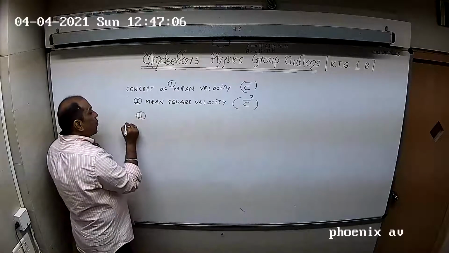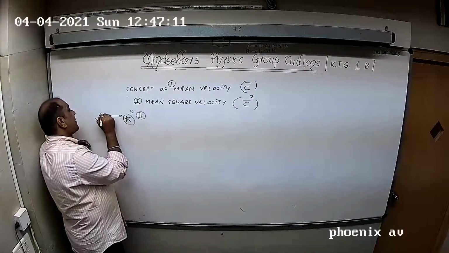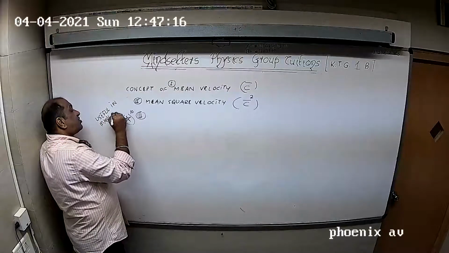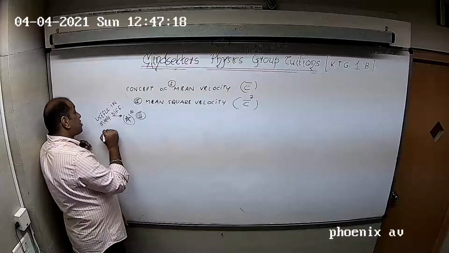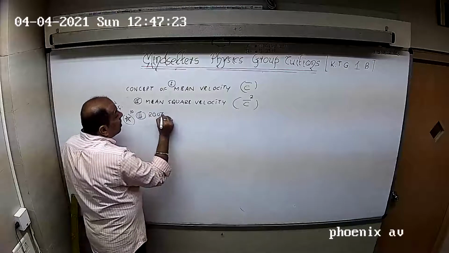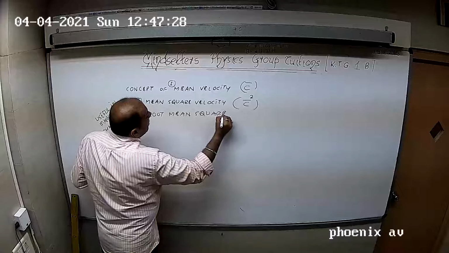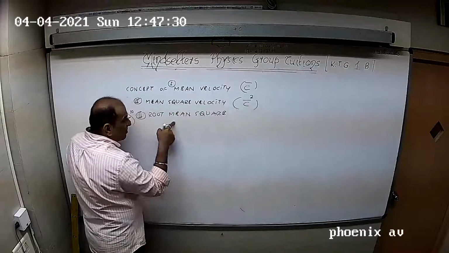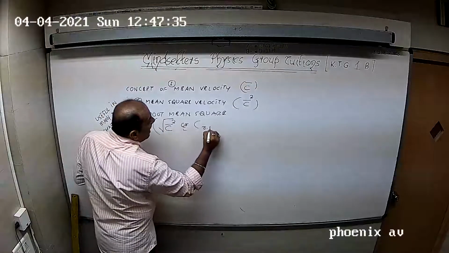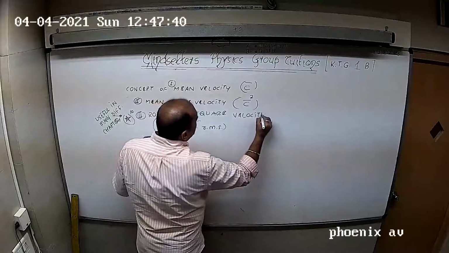And the third concept is very important. It is going to be useful in many different chapters. The concept of root mean square. Root mean square velocity. That is the square root of C bar square, or as it is also written, C_RMS. Root mean square velocity. Okay?